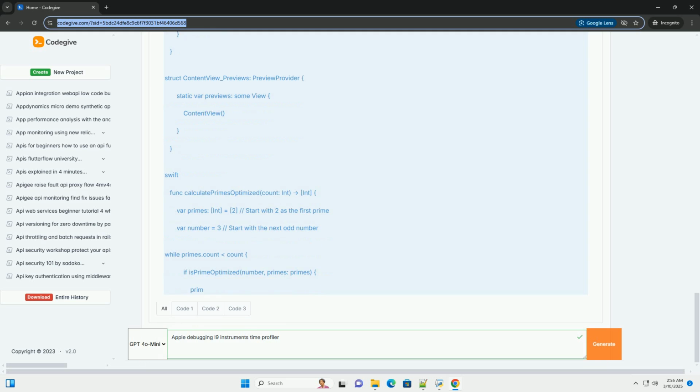Finding the bottleneck. 1. Focus on self values. Sort the call tree by the self column in descending order. The functions with the highest self values are the most likely bottlenecks. In our example, you should see isPrime and calculatePrimes(count:) near the top. 2. Examine the call stack.